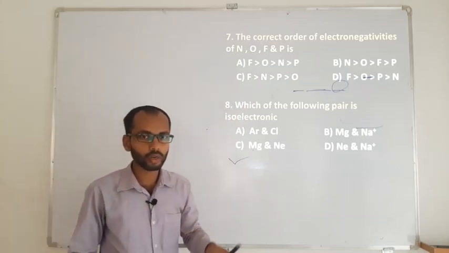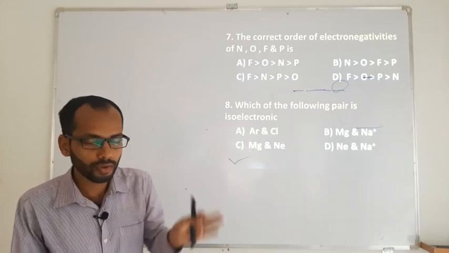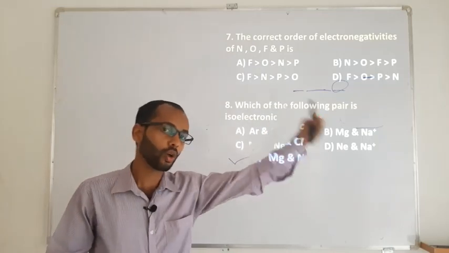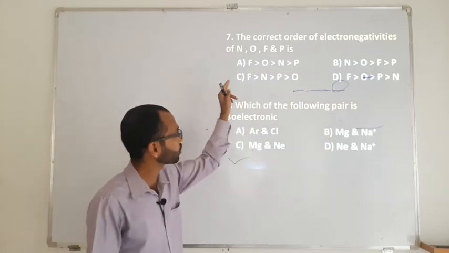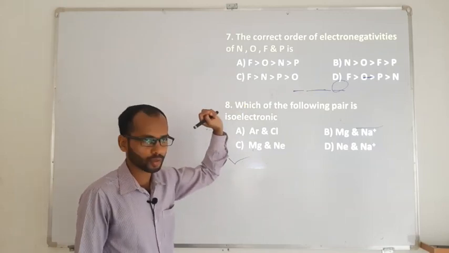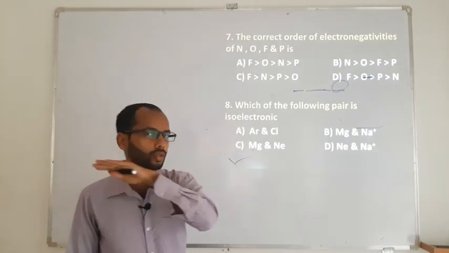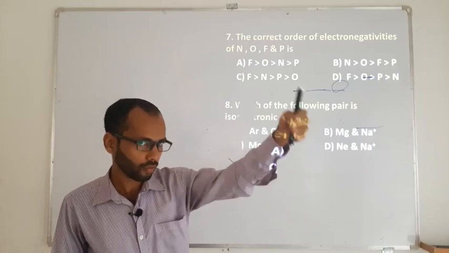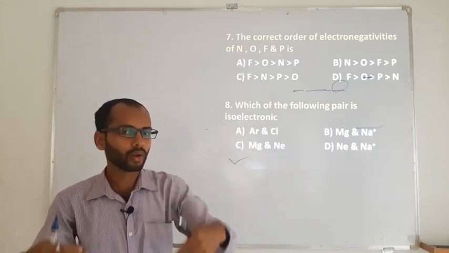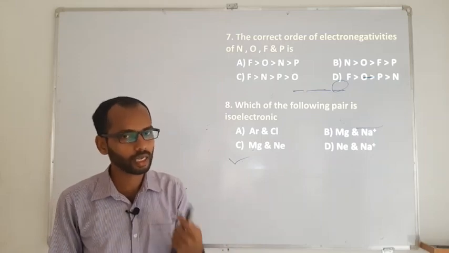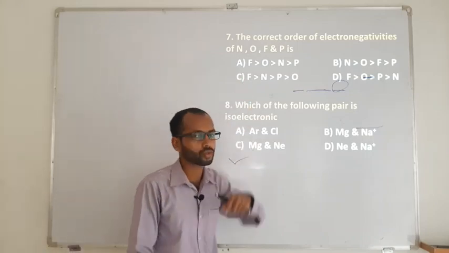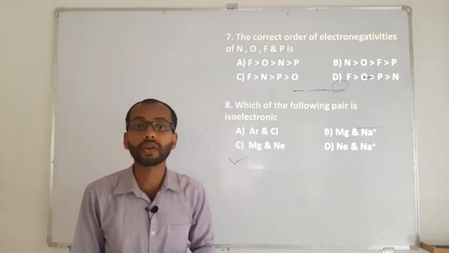Then whenever you have more number of elements, you just go for right and left. First find out which is highest, then if the highest has more options again, go for the lowest one. So it's fluorine, oxygen, nitrogen, which belong to one period. Then you've got phosphorus. As nitrogen, fluorine, oxygen are in one period, phosphorus is going to be in the next period, which means the next group. And as you go down the group, size increases, electronegativity decreases. It means phosphorus should have the lowest electronegativity.